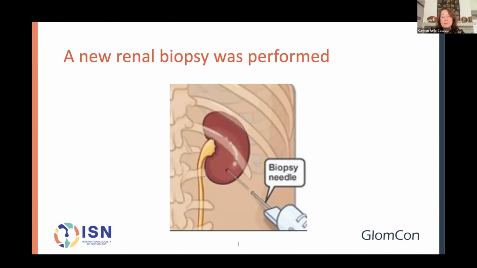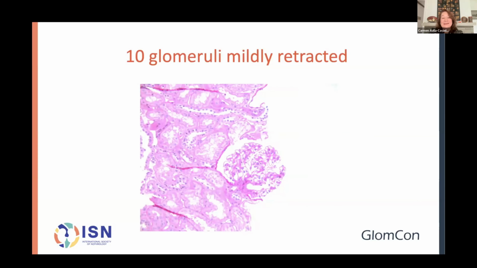A renal biopsy was performed with 10 glomeruli, and there were no important findings in these glomeruli, except that they were mildly retracted. They were not showing any endocapillary hypercellularity or any kind of inflammation.